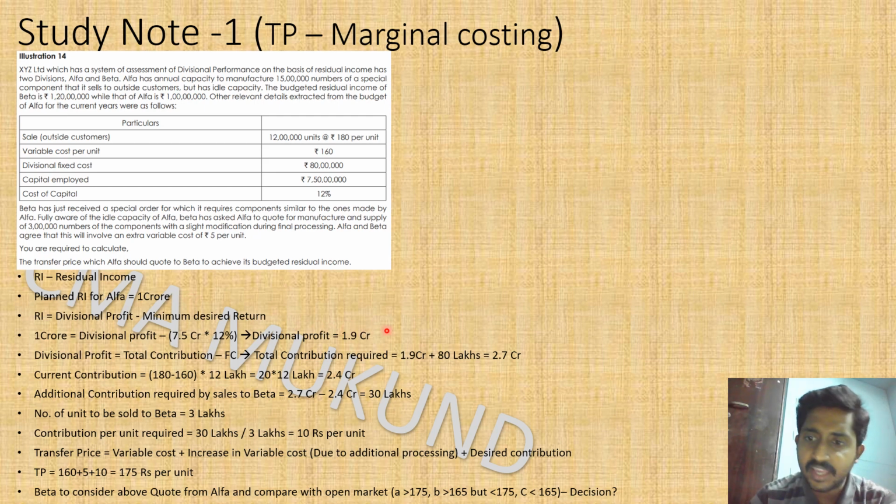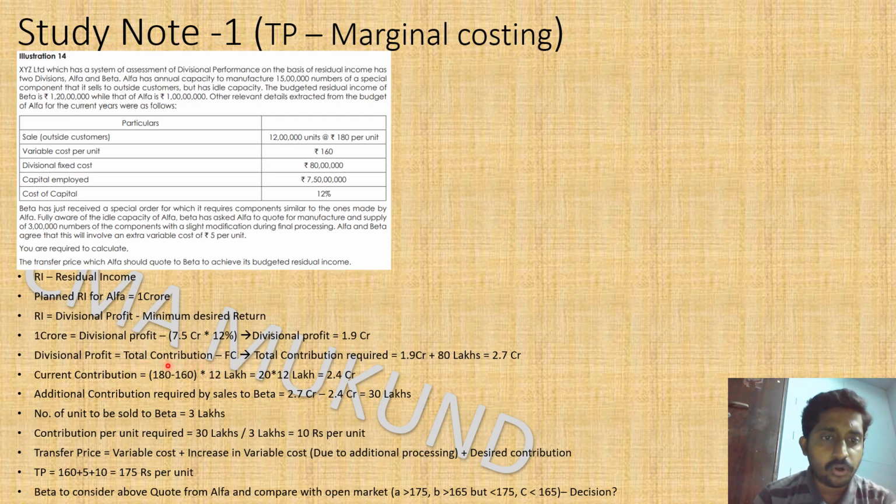So this is the inverse way of working and finding the divisional profit. If divisional profit is 1.9 crore, then management's desired return of 0.9 crore will be taken away and a residual income of 1 crore can be achieved. Now, how to calculate the profit? Profit is nothing but total contribution minus fixed cost.